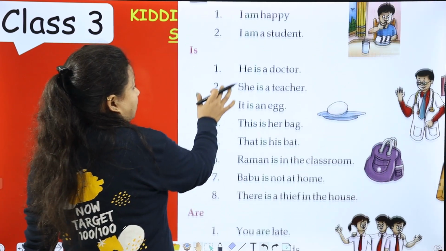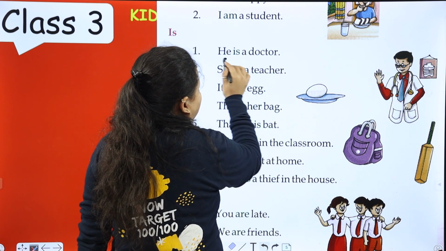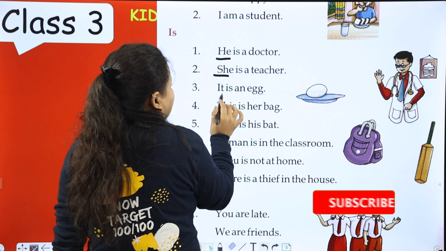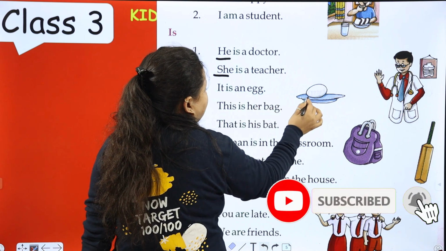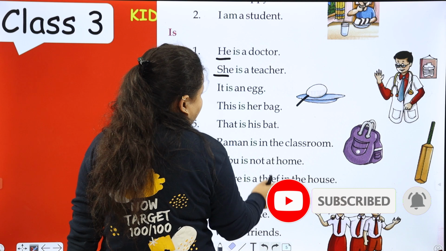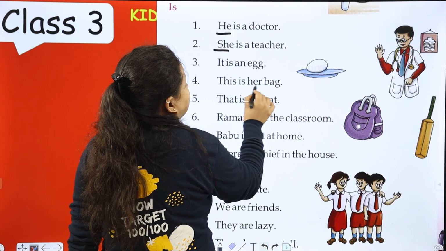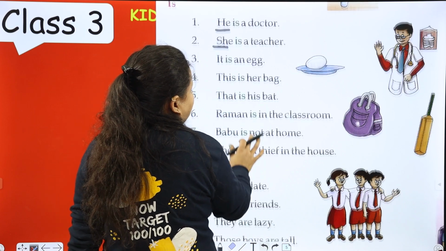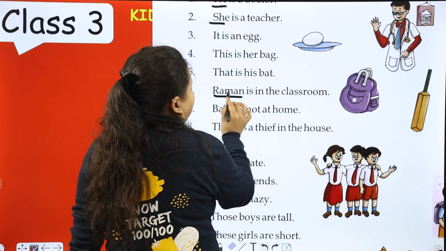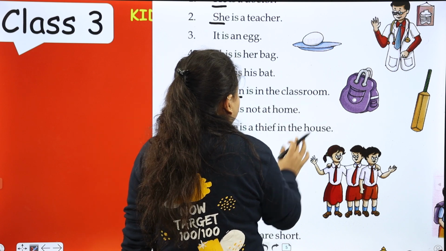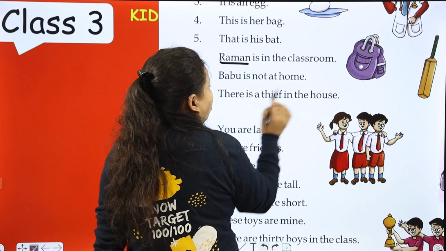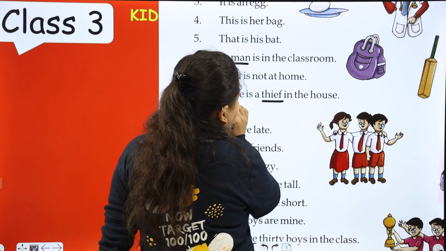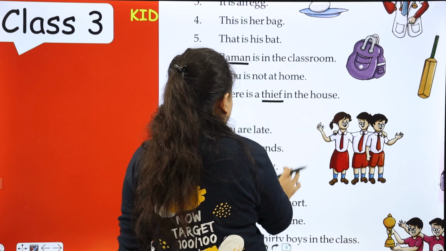Next is is. He is a doctor. She is a doctor. Singular subject. It is an egg. This is her bag. Singular subject. That is his bat. Raman, singular subject. Raman is in the classroom. Babu is not at home. There is a thief. Thief means singular subject. There is a thief in the house.